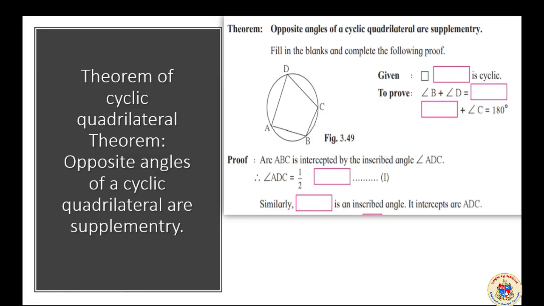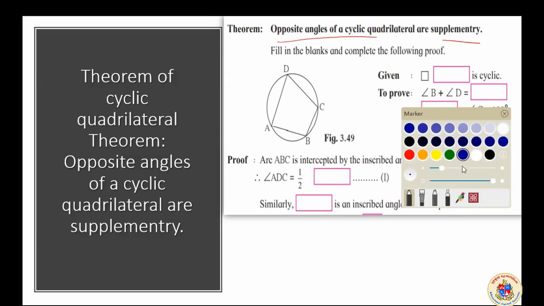And the theorem is: opposite angles of a cyclic quadrilateral are supplementary. That is the theorem. Understood? Now we are asked to fill in the blanks here. Filling the blanks over here will help us to understand that. So let me do that.